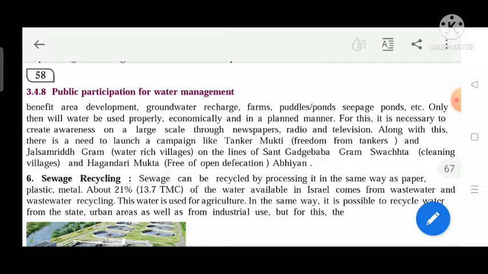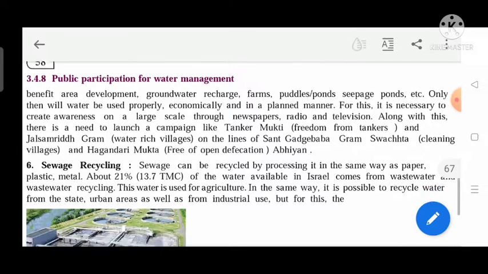And Jal Samriddhi Gram, water-rich villages. We should support this method on the lines of Sant Gadge Baba Gram Swachhata, cleaning villages, and Hagandari Mukt, the open defecation free abhiyan.